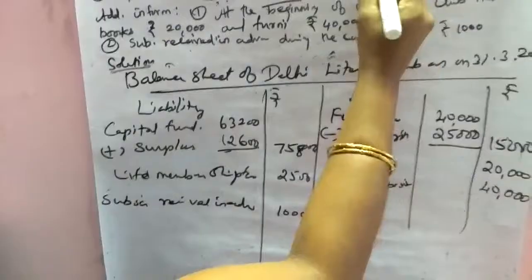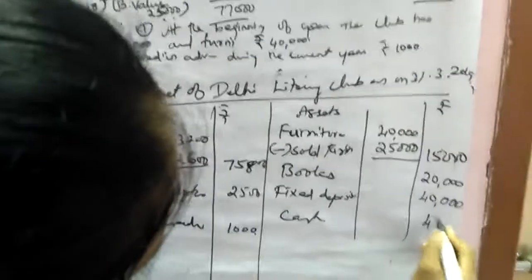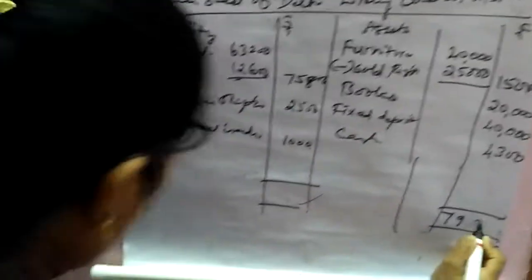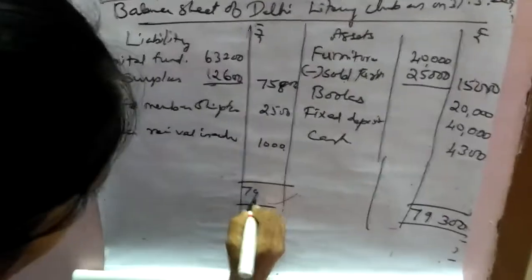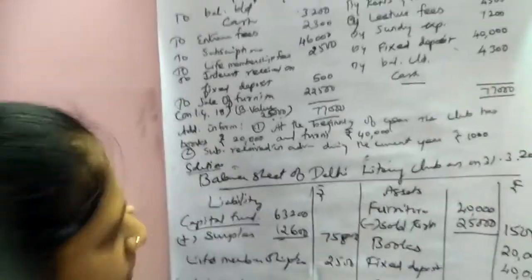Then closing balance 4,300. If we tally both sides, we get 79,300. The balance sheet is tallied.